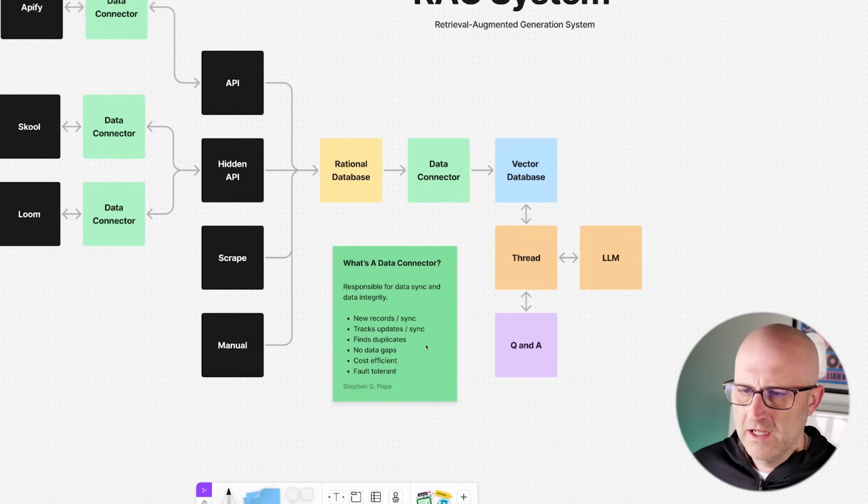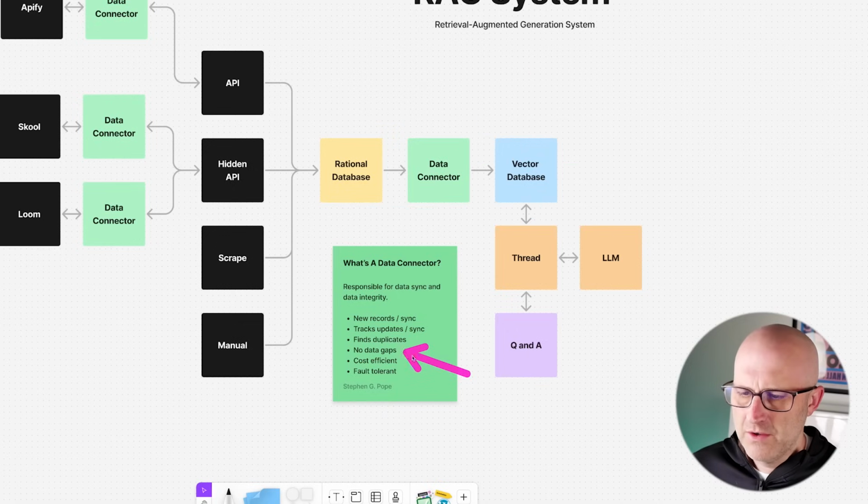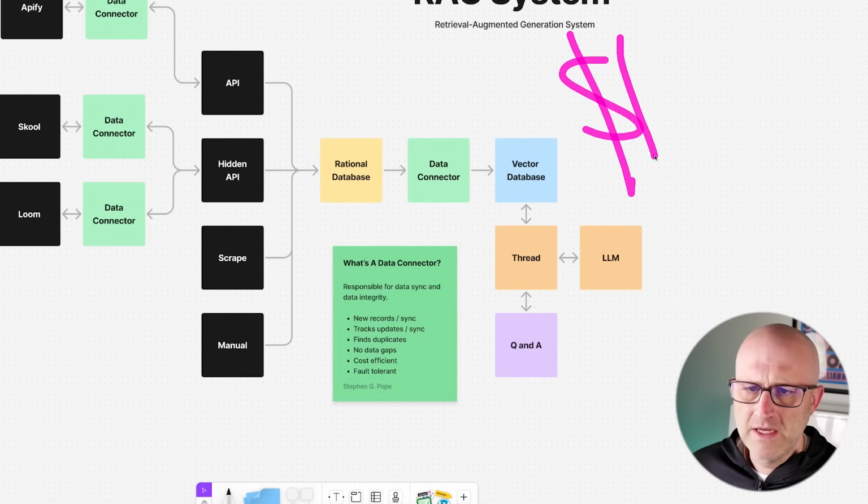We want to make sure that the data collector is also able to find duplicates and remove those if need be. The data collector also needs to make sure that there are no data gaps, that we aren't missing information in our vector database that we find in our Airtable database. We also want to make sure that the process of getting this data from here to there is also cost efficient. If you want this vector database to be updated on a regular basis, and this data is changing all the time, it's important to think about the efficiency of this process so that you're not spending a lot of money just to maintain the database.